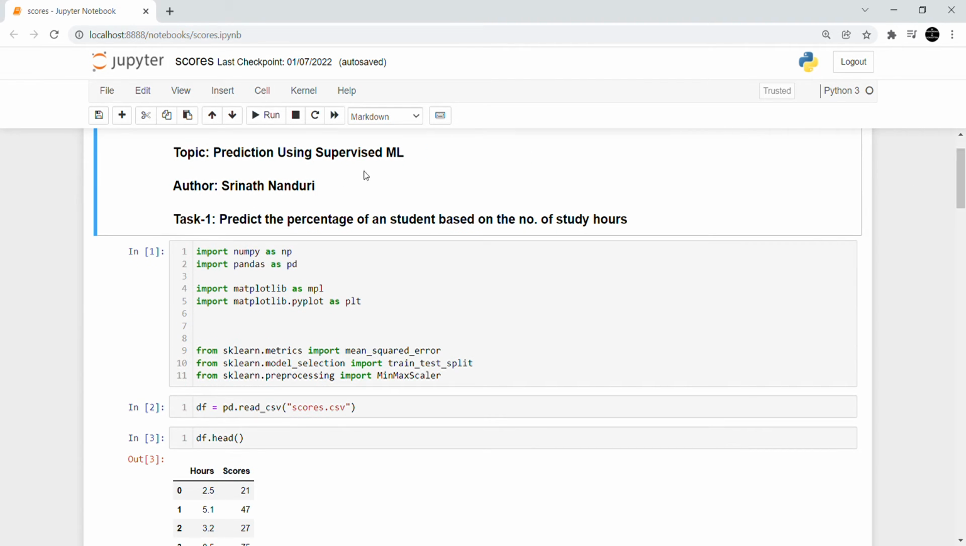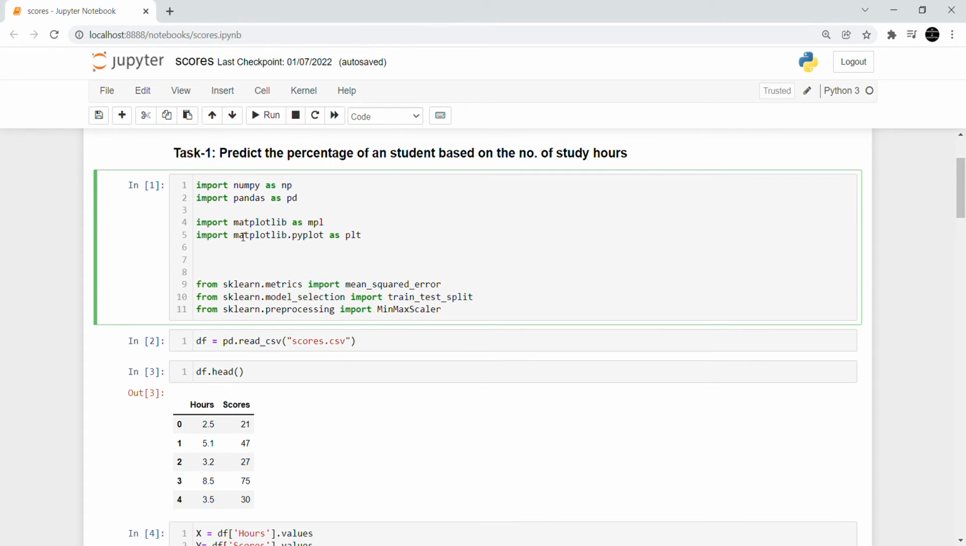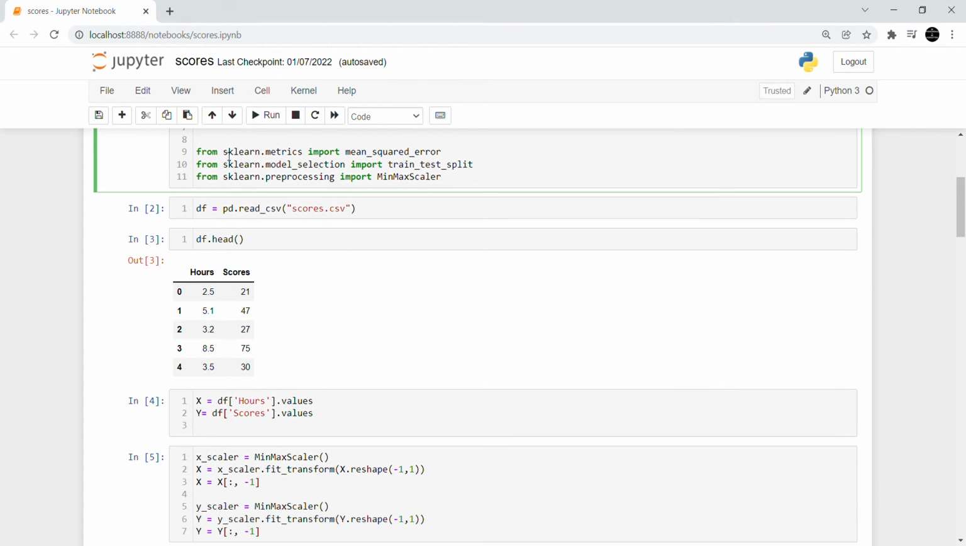The task here is to predict the percentage of a student based on the number of hours he or she studied. We imported NumPy and Pandas, NumPy for calculations and Pandas for handling the dataset, Matplotlib to plot the graphs and sklearn to actually train the model.